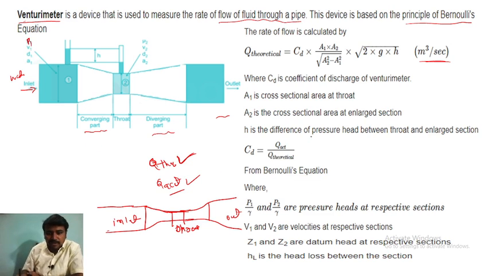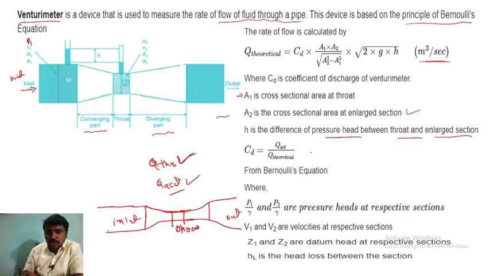So what is P1 D1? Here you can see, A1 is the cross sectional area at the throat. A2 is the cross sectional area of the enlarged section. H is the difference of pressure head between the throat and the enlarged section. This is the H, right. At this point and this point they will measure the difference of the fluid, so that we call the pressure head.